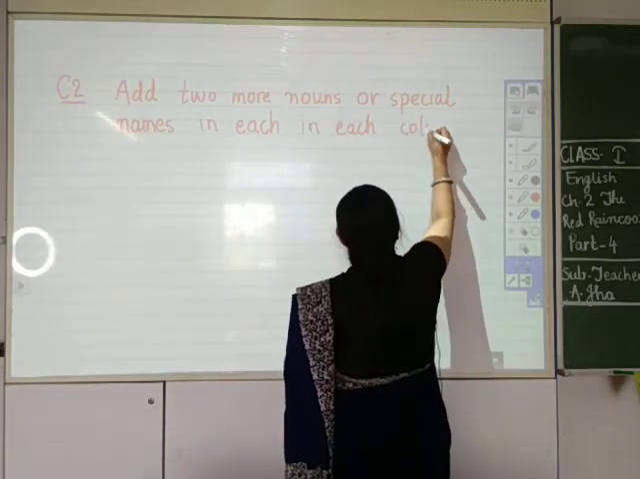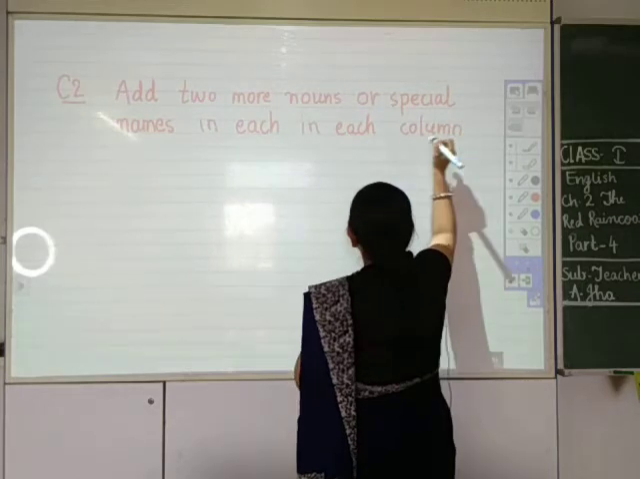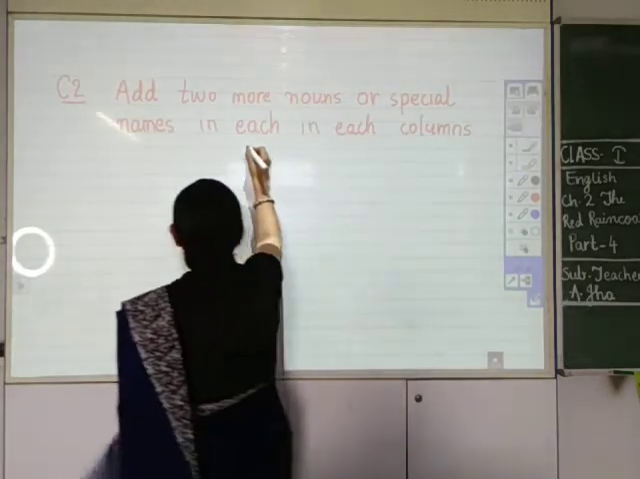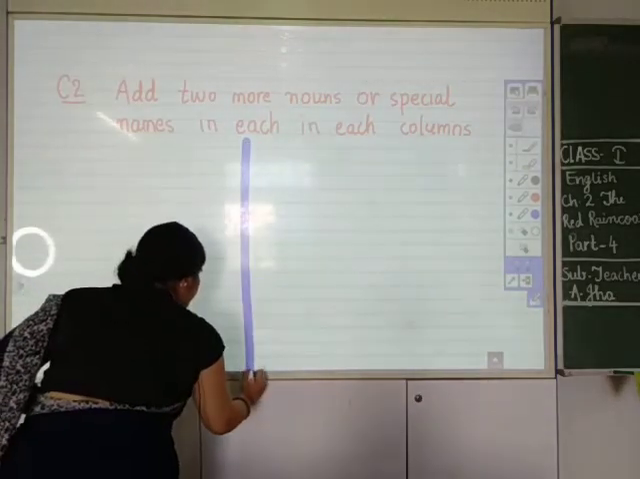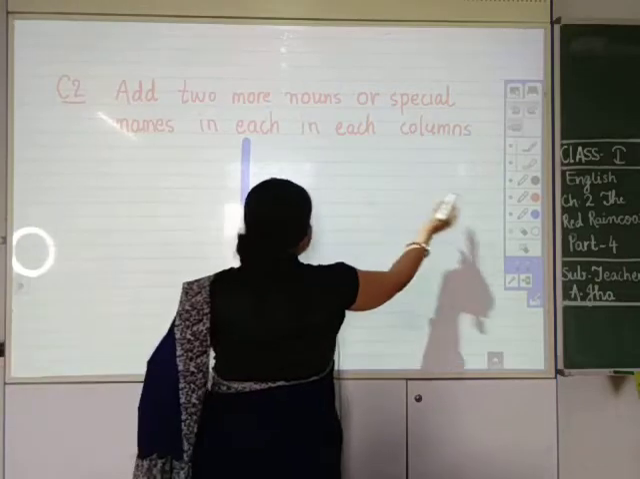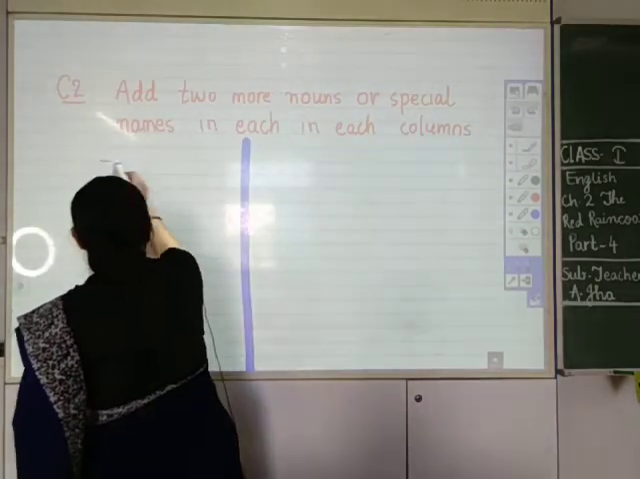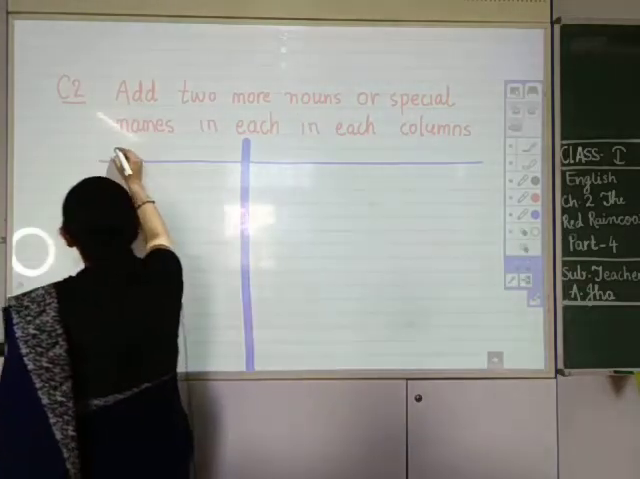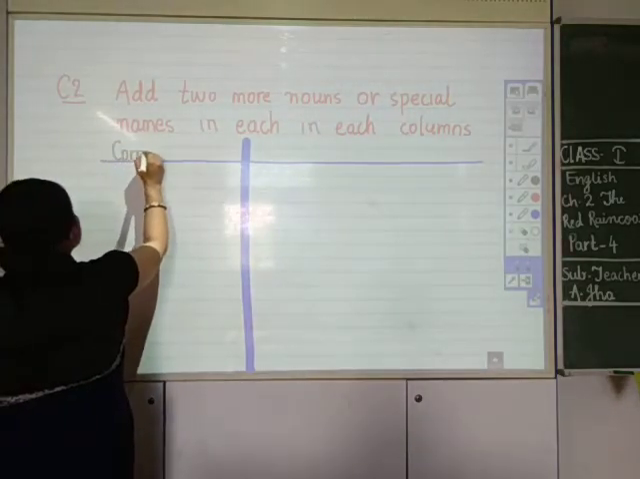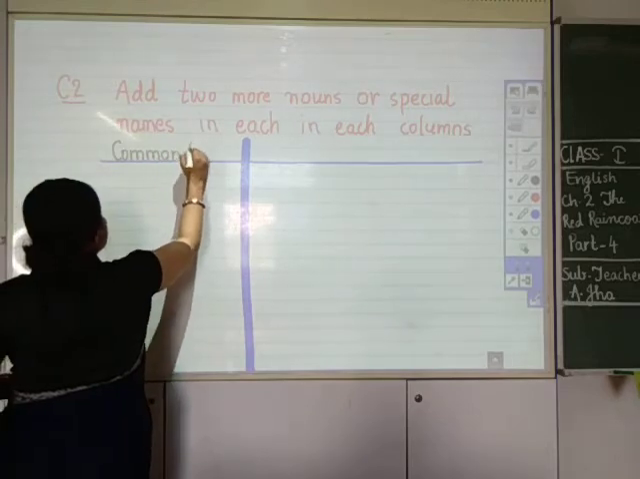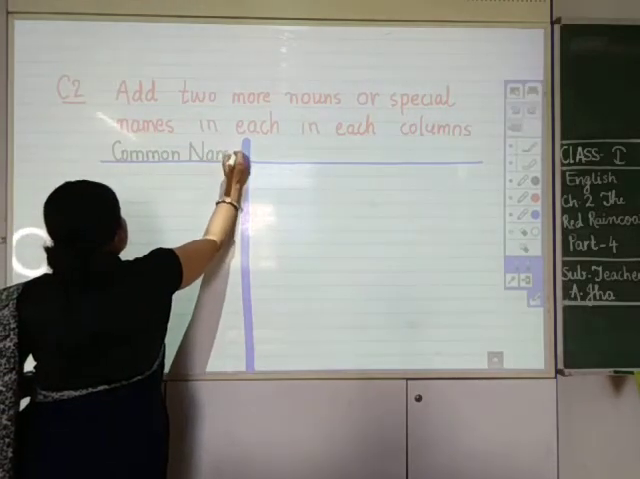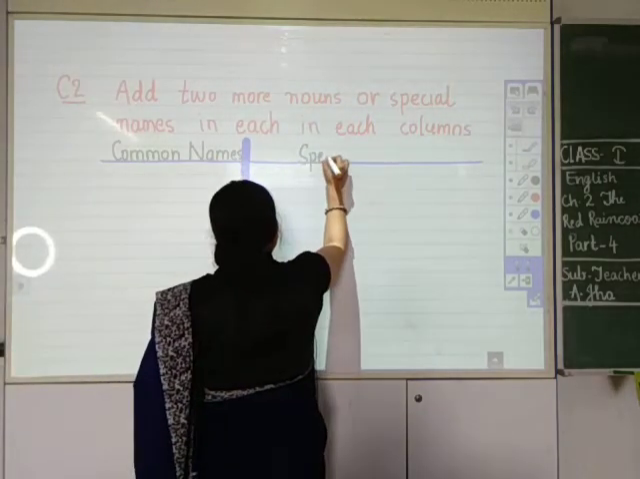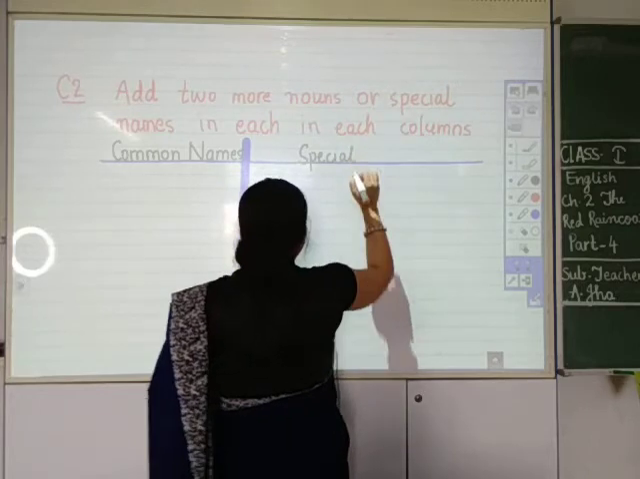Likewise only you have to write in your notebook. Okay. So there are 2 columns. The first column is of common name and the second column is of special name. The first column is of common name like boy, girl, mother, father, teacher, engineer, doctor. And the second column is special name like my name, your name, school name, city name.